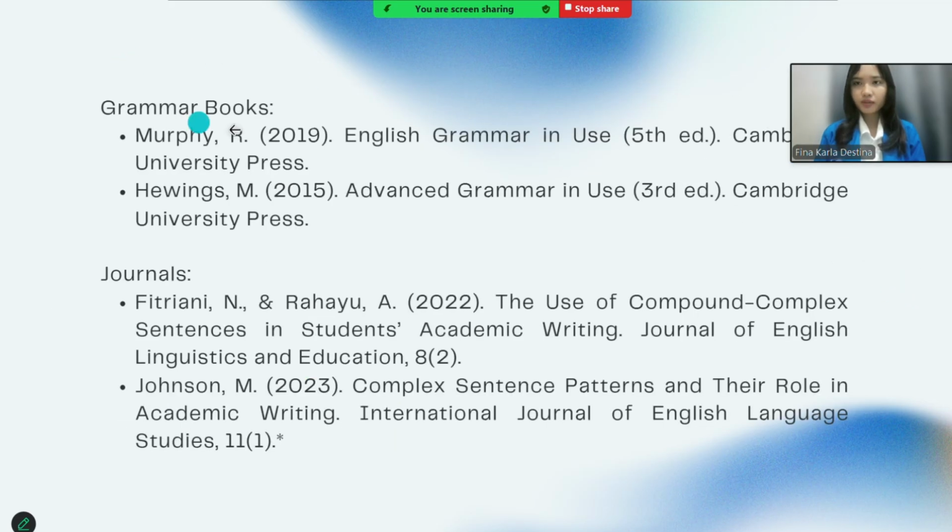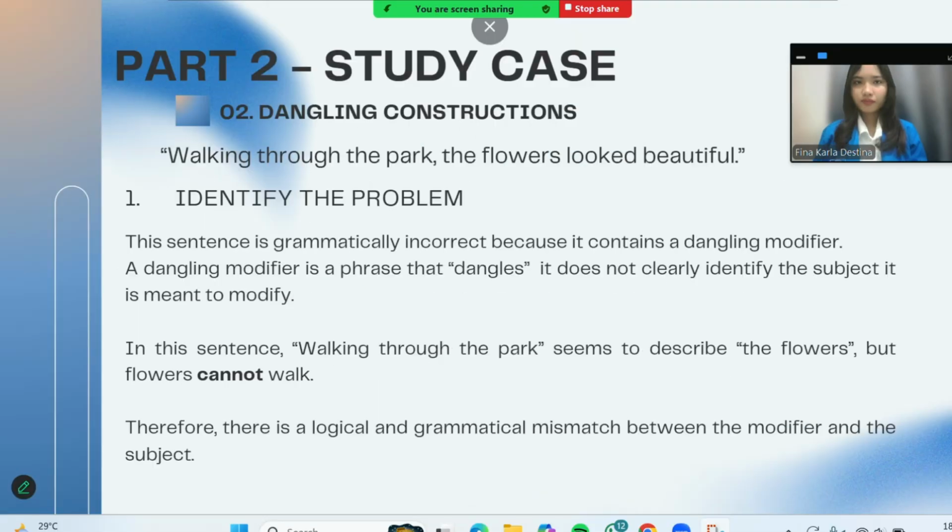Here are the grammar books and the journal. Part 2, case study number 2, dangling constructions. The sentence is: "Walking through the park, the flowers looked beautiful." Number 1, identify the problem. The sentence is grammatically incorrect because it contains a dangling modifier.